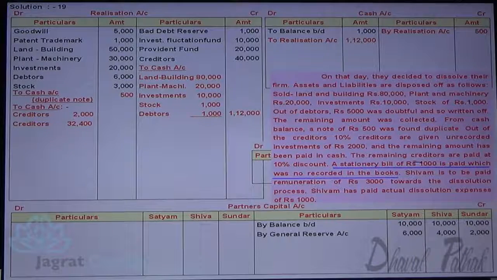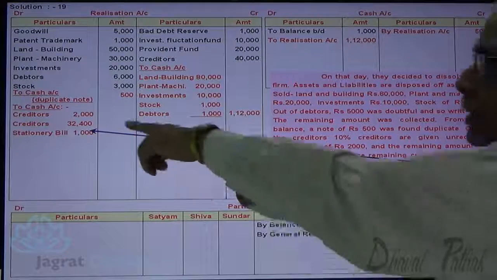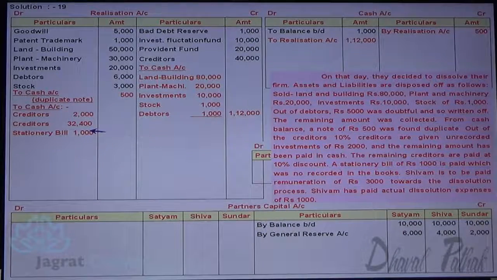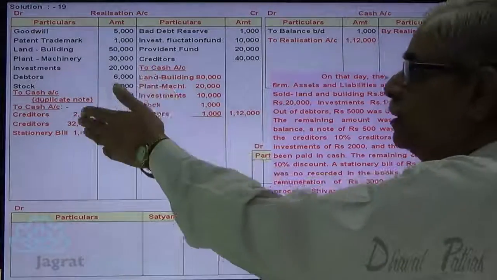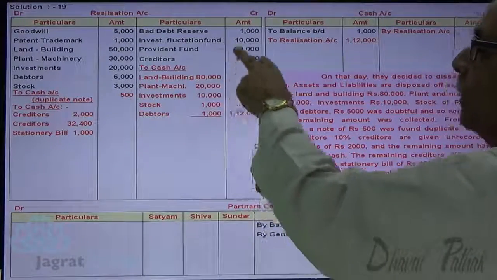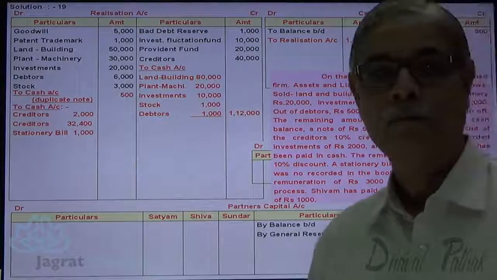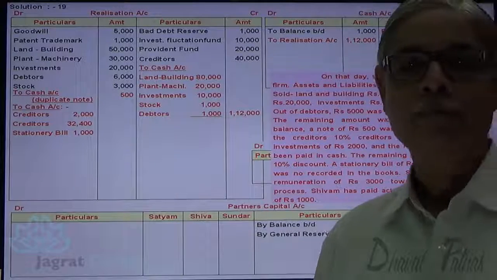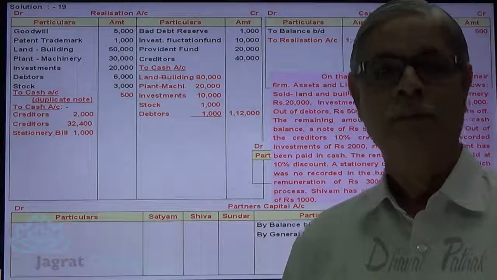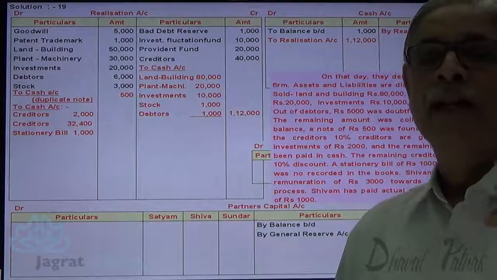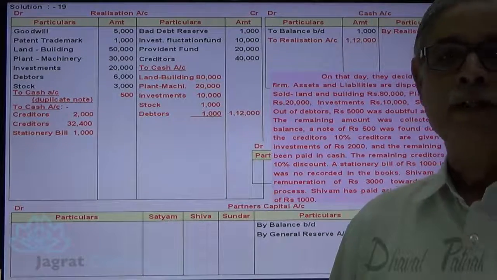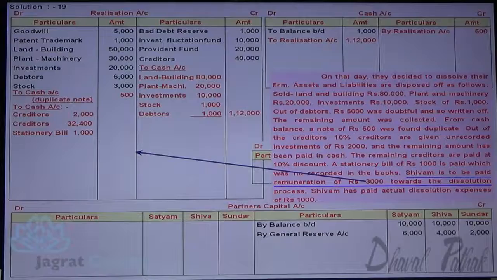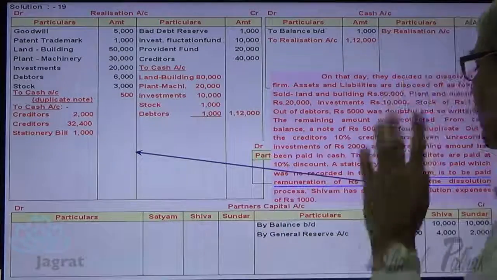Statutory bill 1,000 paid, unrecorded liability paid, realization account debit to cash account. I will read the total and then write. Now, creditors, statutory bill, everything. See, creditors are paid. Yet to be paid is what? Provident fund. So I am required to pay provident fund. I am not told anywhere whether the provident fund has been paid or not. But it is presumed that in case of dissolution of a firm, if any liability is there in the balance sheet, it has to be paid by default. So this 20,000 provident fund will be paid.